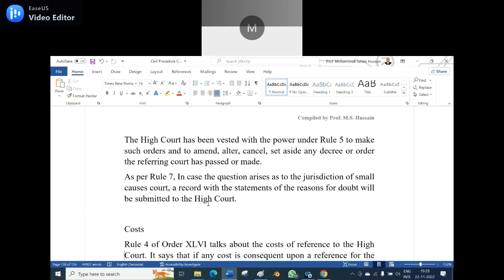So here they say, a record with the statement of the reason for the doubt will be submitted to the High Court.